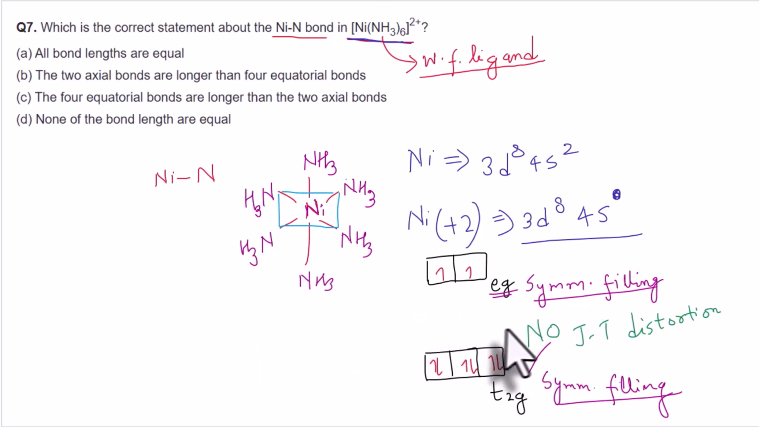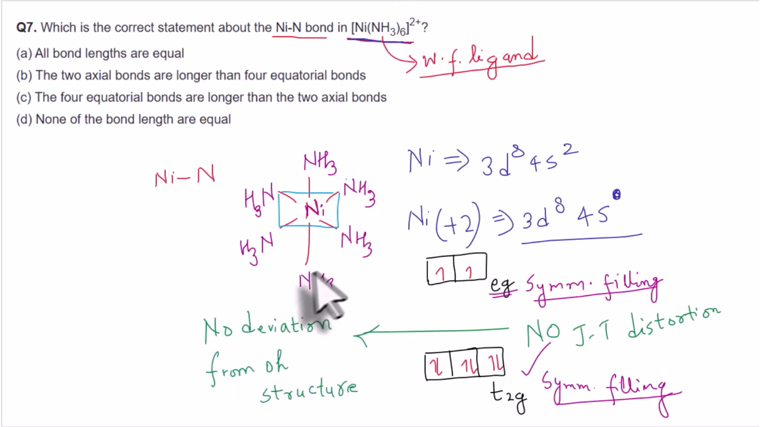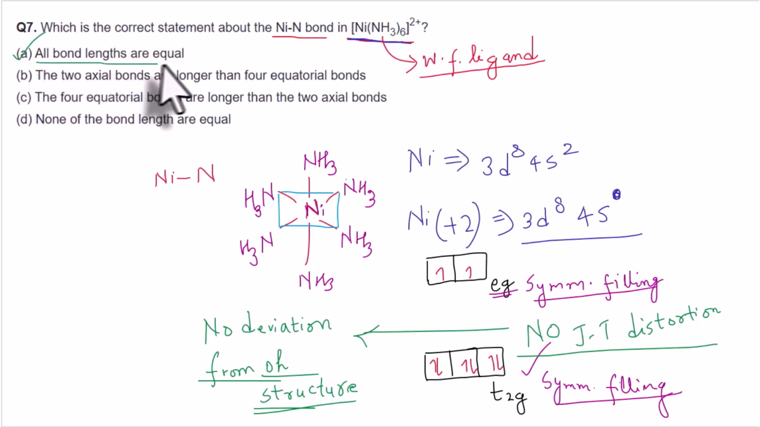And that is why, since there is no Jahn-Teller distortion, there is no deviation from the regular geometry. So this complex remains octahedral. Since it stays in its ideal geometry, all of these nickel and ammonia bonds, so nickel-nitrogen bonds, are all equal in this complex. So the correct answer for this question will be option A. All bond lengths are equal.